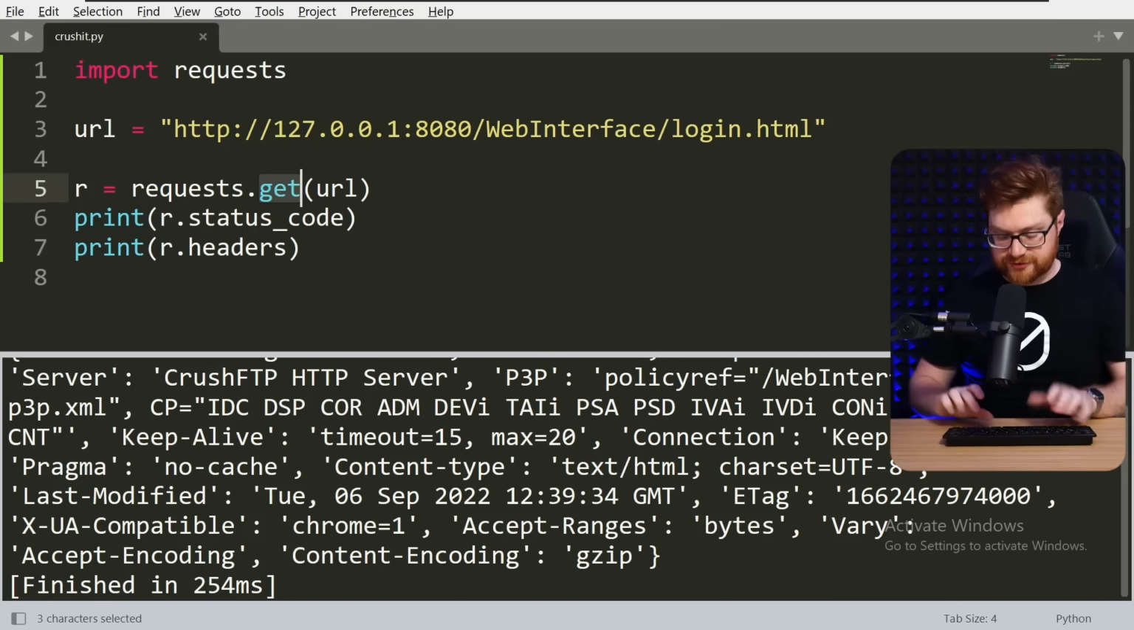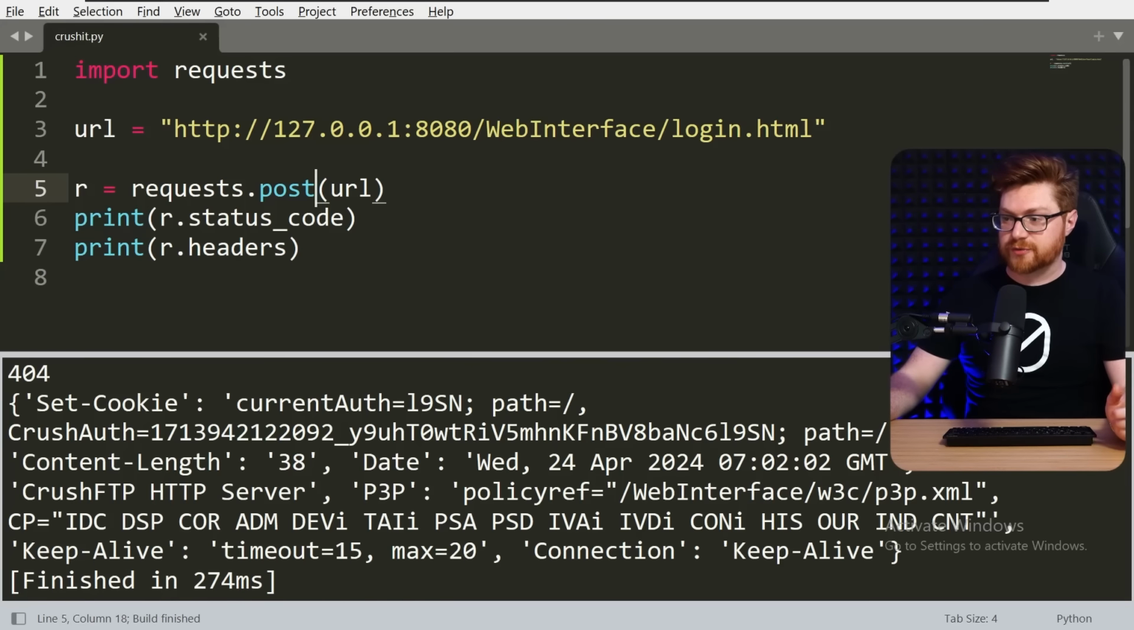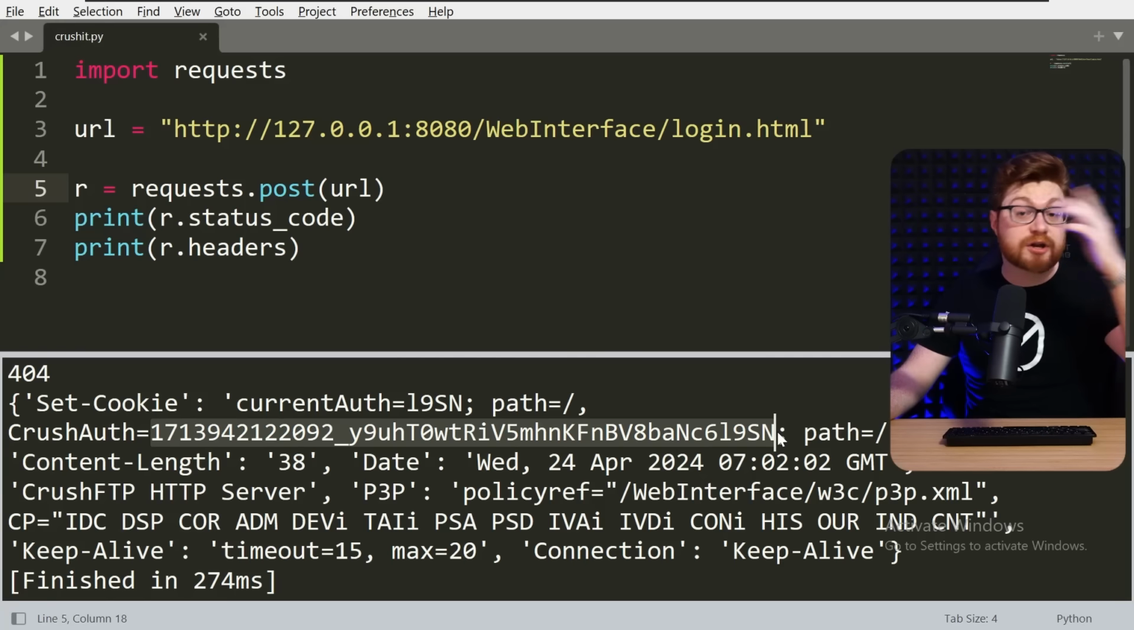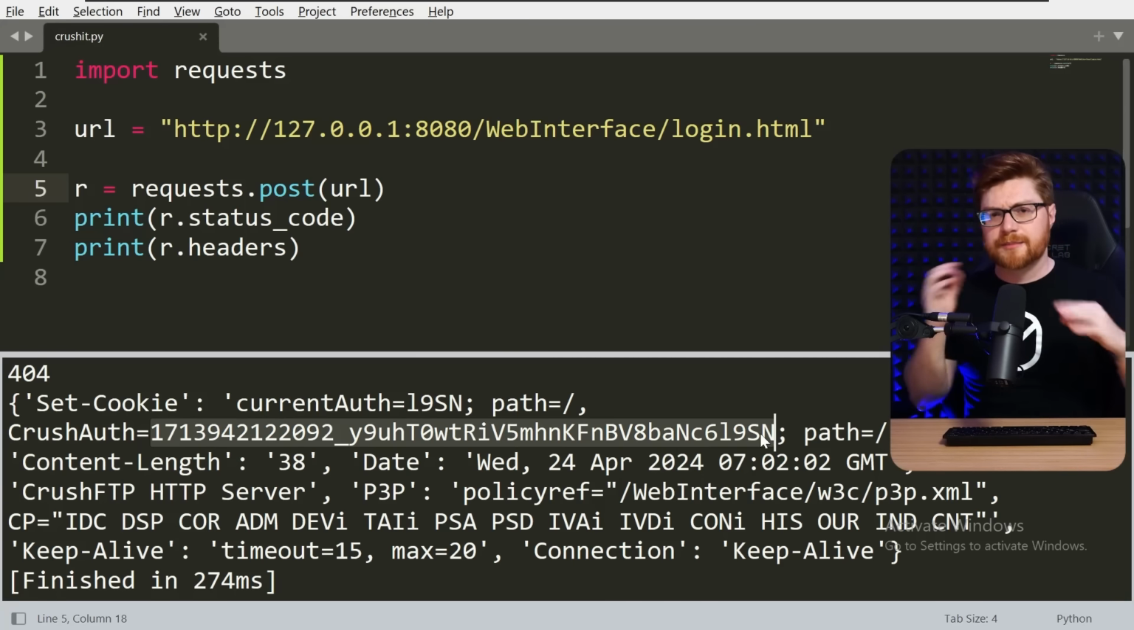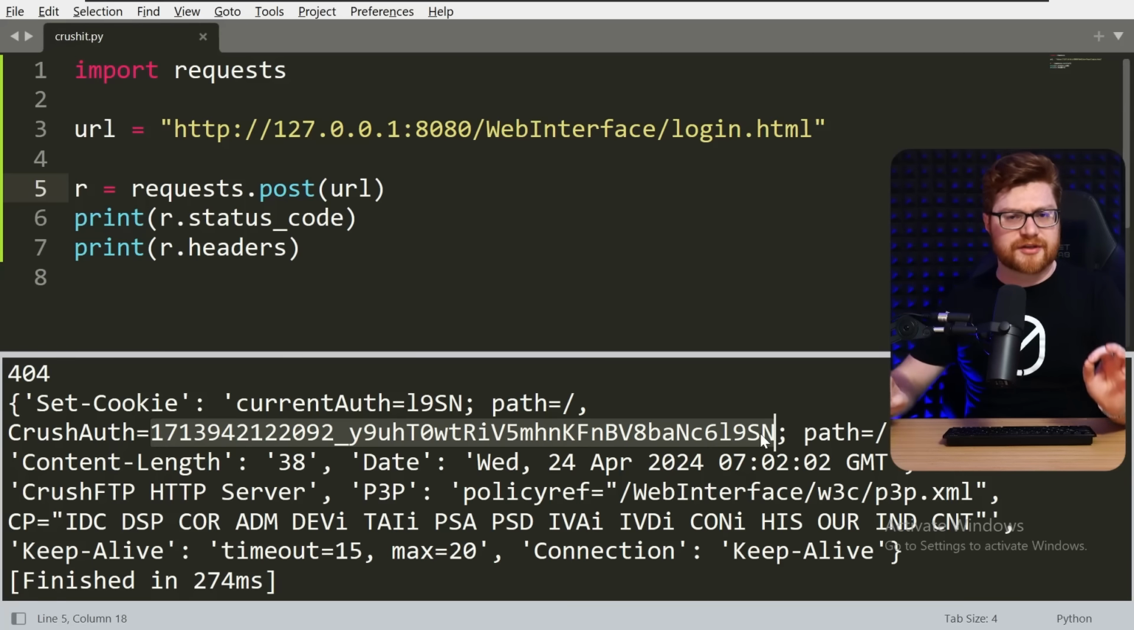There's something interesting that happens if you do a post request to literally any endpoint. I'll hit Control B to run this one more time, but now you can see that it sets a cookie with a current auth and even a crush auth set to a value. So we have a null session, so to speak, or an anonymous user still being able to interact with things even without username or password or credentials. So unauthenticated control to a couple different things.